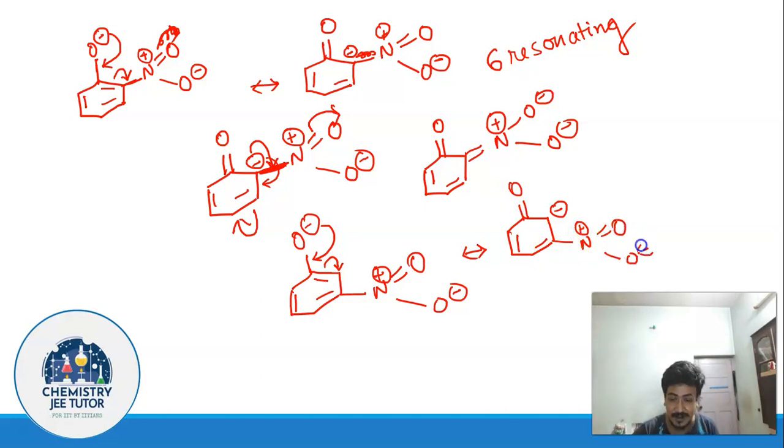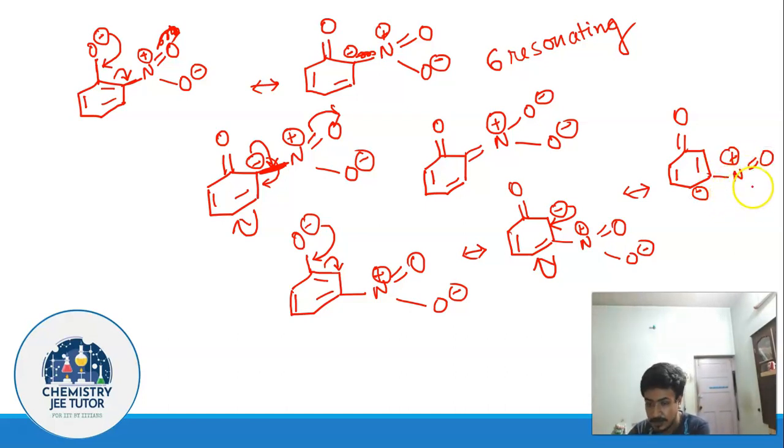I believe this is clear. Now in the next resonating structure, this is going to rotate like this, top to middle, middle to top. You see, you are going to get a resonating structure like this. So what you are actually seeing is that this negative charge, which actually came to this ortho position in case of orthonitrophenolate, has actually come from the ortho position to the para position. It has never actually touched down on the meta position.